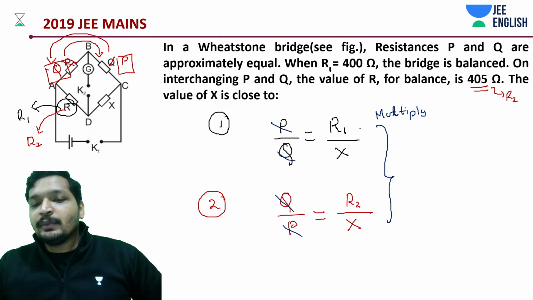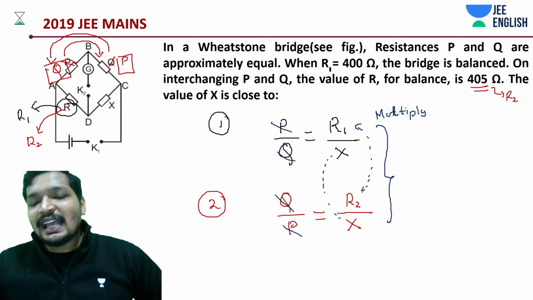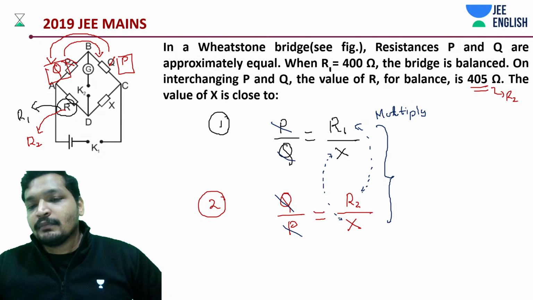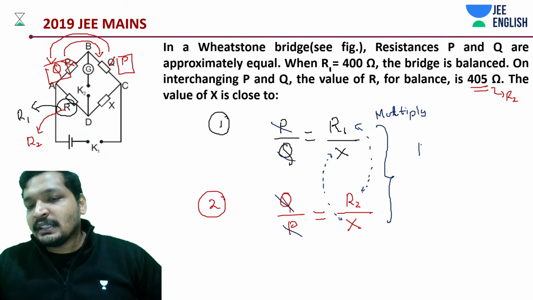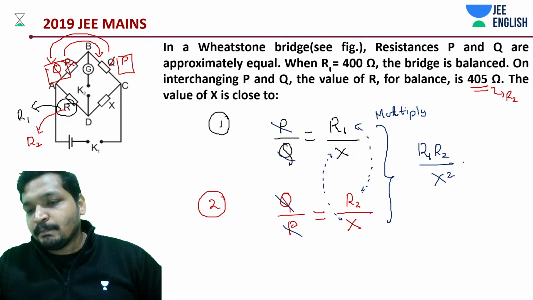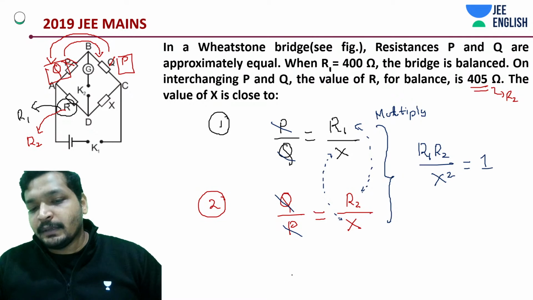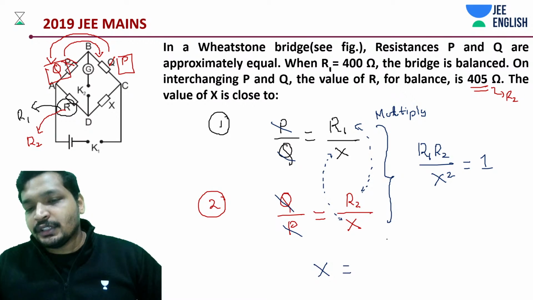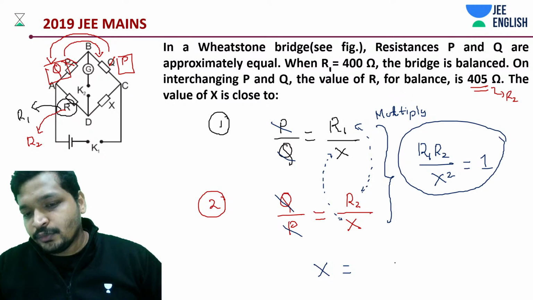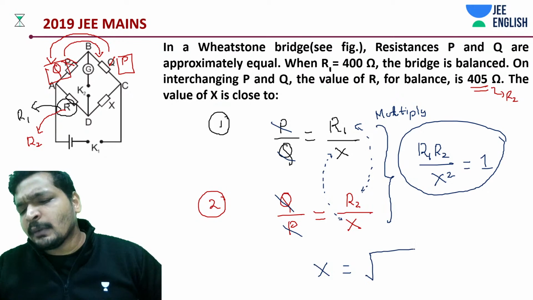On the numerator you will have R1 and R2, on the denominator you will have X square. So you will have some expression like this. That is how we are getting it. Very important. We do this practically during our Wheatstone bridge calculation. So from this, can we say X is equal to under root R1 R2? They are going to be near about values generally.